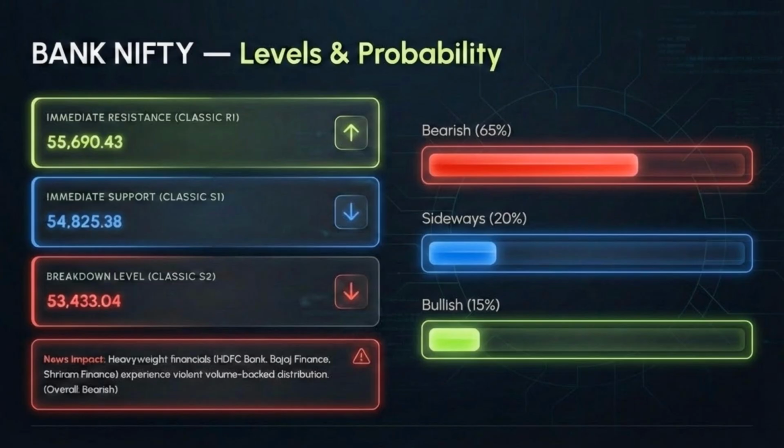Bank Nifty's immediate resistance is 55,690.43 and support is 54,825.38. The breakdown level is 53,433.04. The probability distribution is significantly bearish at 65%, with 20% sideways and 15% bullish.